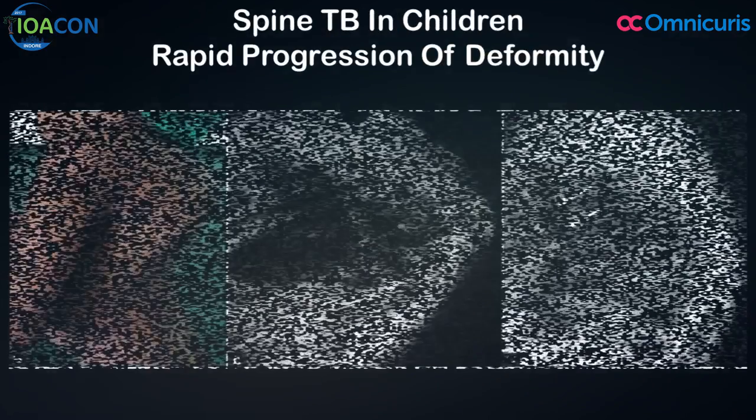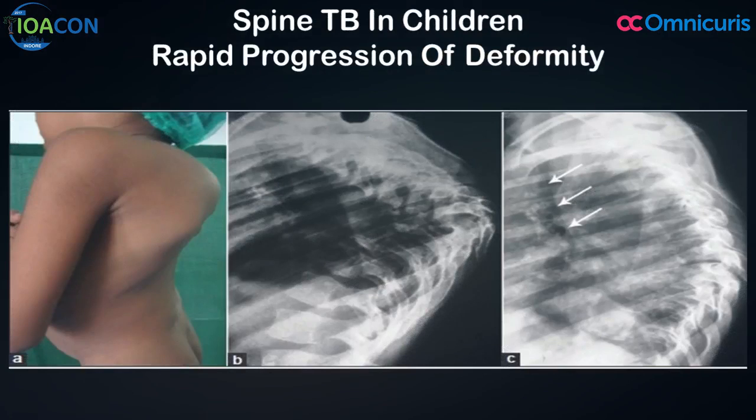Now, in children, this deformity progresses very rapidly, because children's bones are very soft and melt with the disease process. These children should be diagnosed and taken to the doctor very early. Otherwise, they are going to develop a very advanced deformity, and you could see here a back that developed such a severe deformity in 3 months time. So, in children you have to be a little more careful in finding the cause of the child's illness.